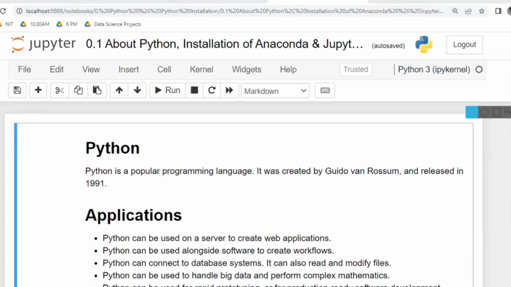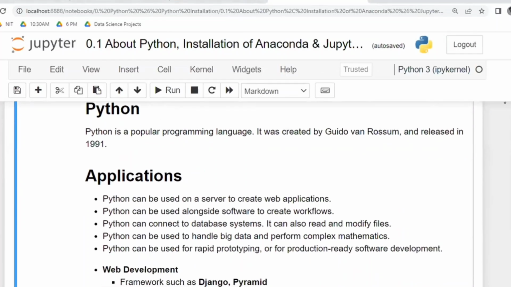So in today's class, we are going to start Python. Many of you are new to programming and some of you have a fear of programming. So let us start with the first programming language, that is Python. How to install Python and how to execute code in Python, all these things we are going to see one by one.